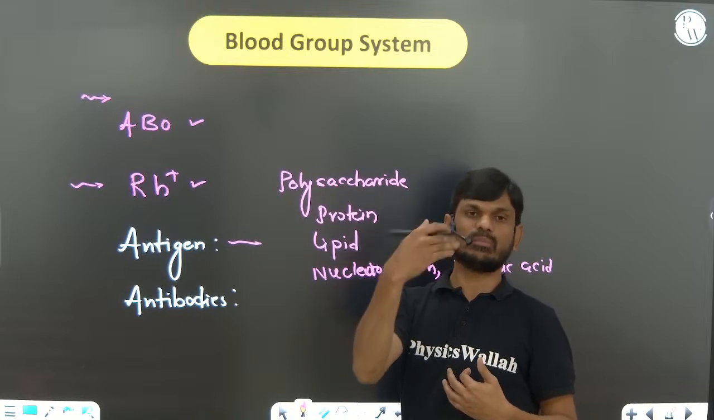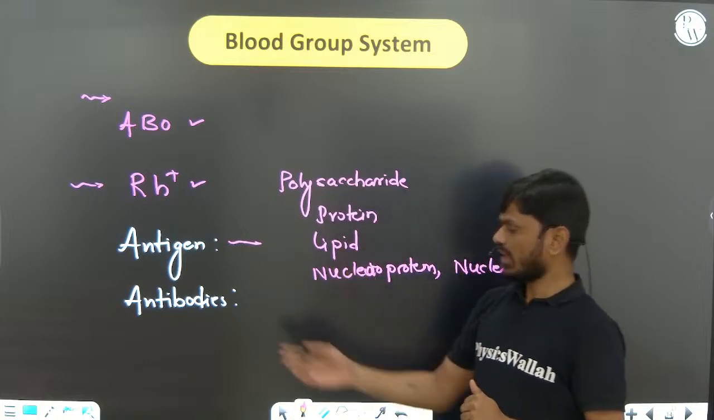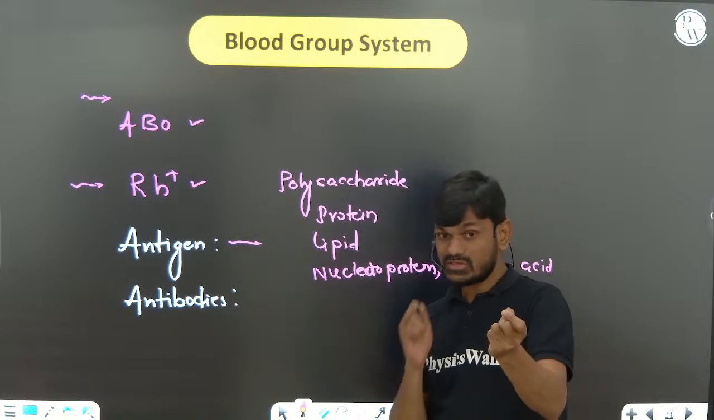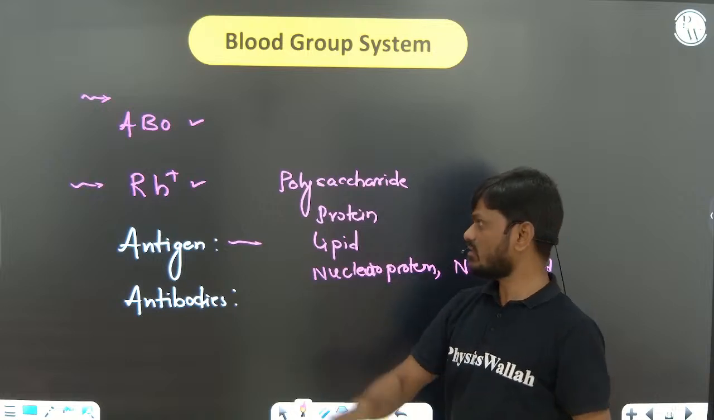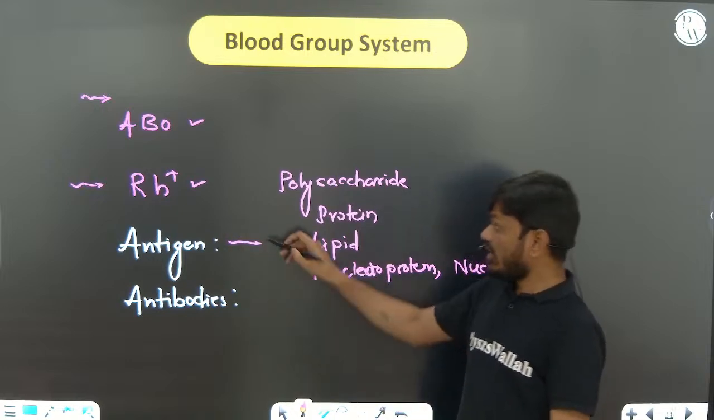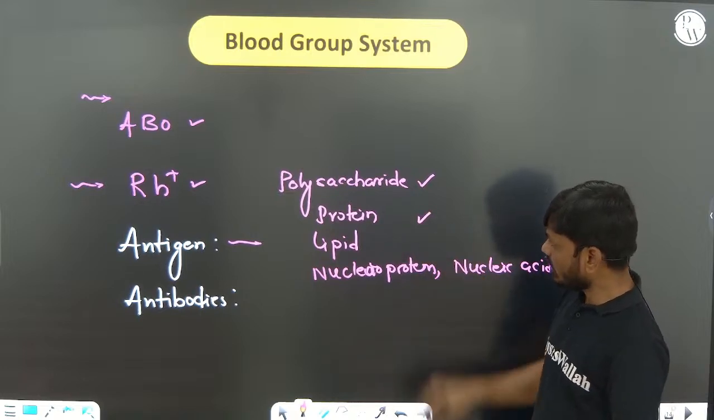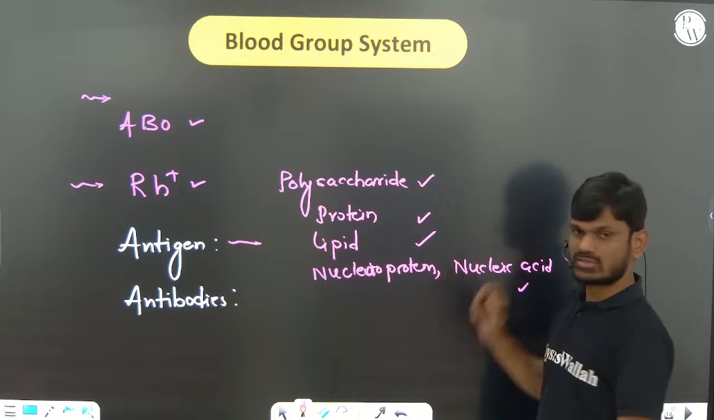Whenever we are exposed to a certain antigen from outside, our body produces a certain response. A group of proteins is released by our body against those substances. We call them antibodies. So what is antigen here? Antigen is what stimulates, what induces an immune response in our body. That antigen is a chemical that may be a polysaccharide, a protein, a lipid, a nucleoprotein, or nucleic acid.